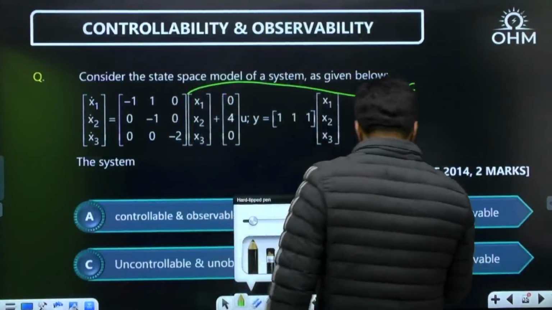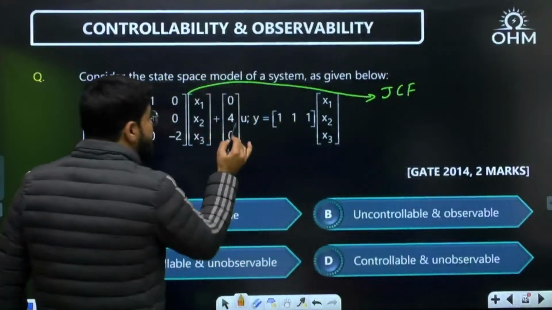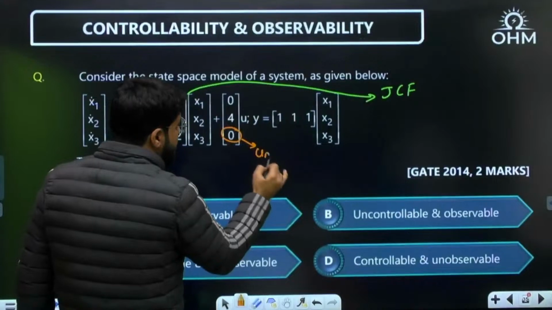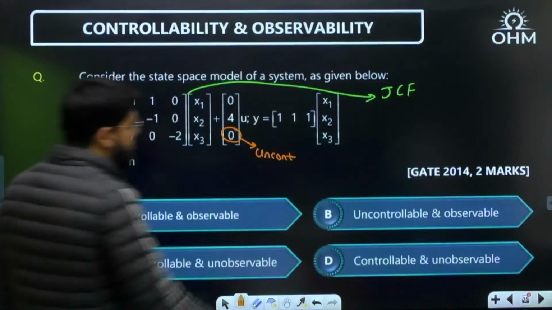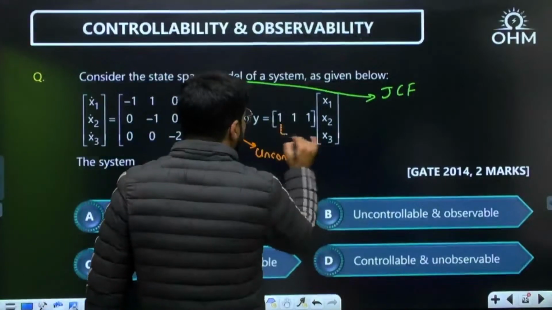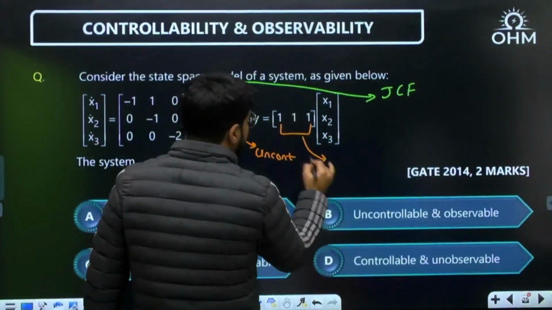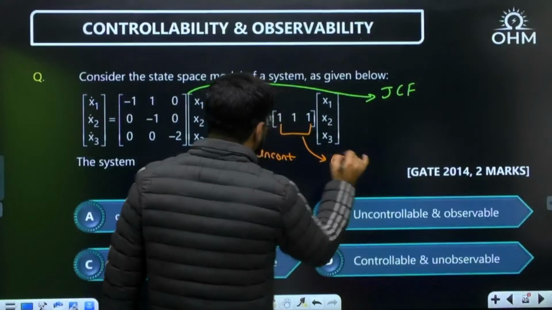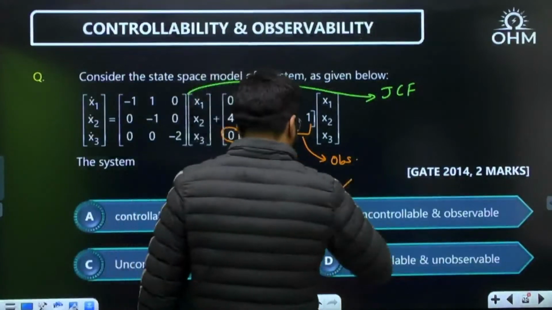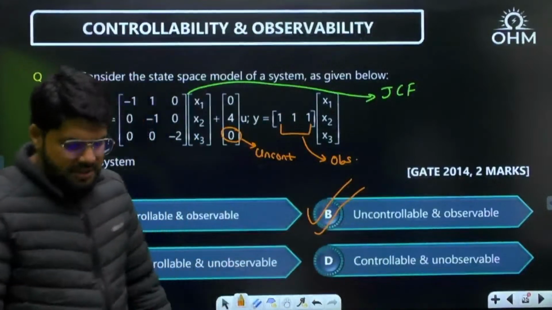Now because it is JCF, I will go to the B matrix and see that this is 0. I want the second and third elements non-zero. It is 0, so it is not controllable. Finished. For the C matrix, I will go to only first and third. Second not required. First and third non-zero confirms observability. It is not controllable but observable. Option number B. Gilbert's test.